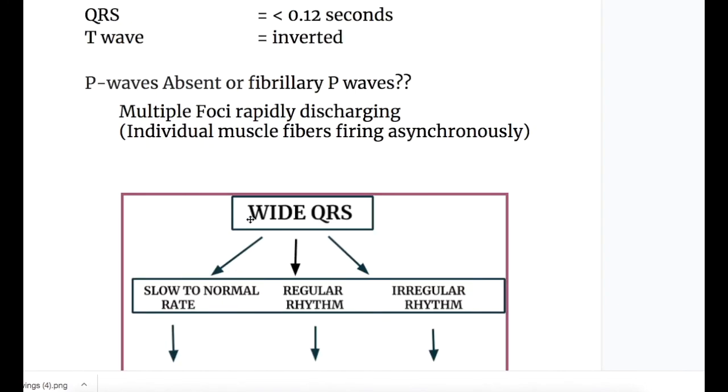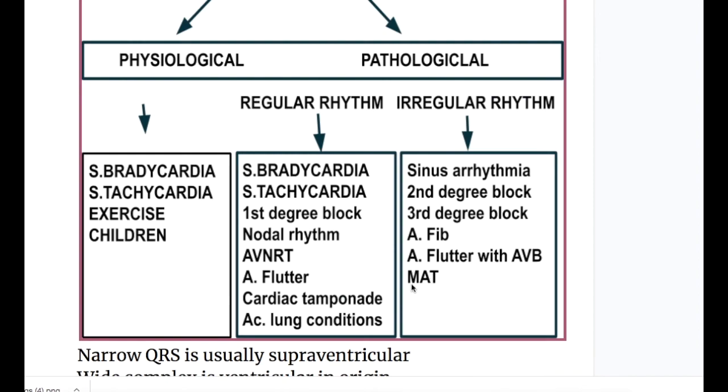Why is the P wave absent or are fibrillary P waves present in atrial fibrillation? There are multiple foci that are rapidly discharging. Individual muscle fibers firing asynchronously. That leads to atrial fibrillation. Multifocal atrial tachycardia also causes irregular narrow QRS.